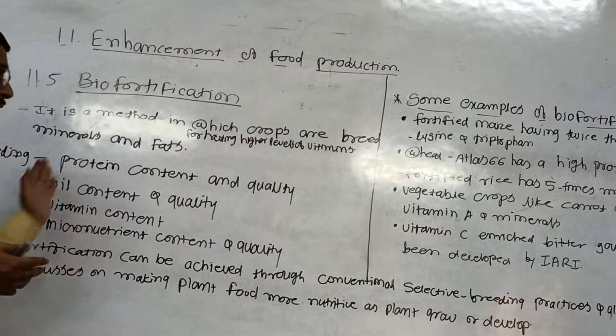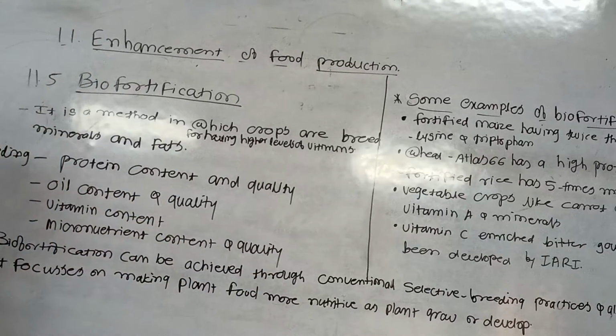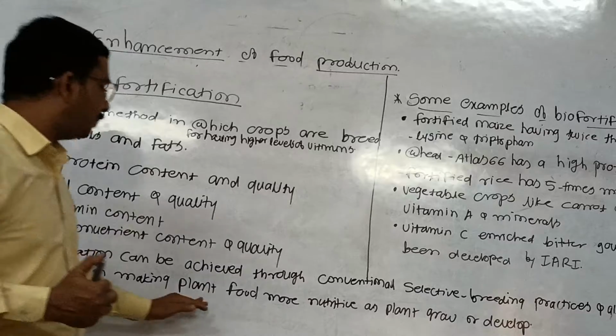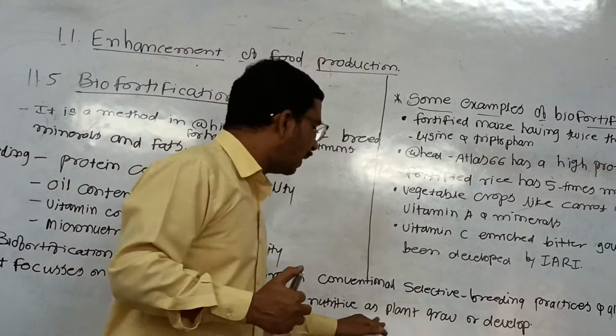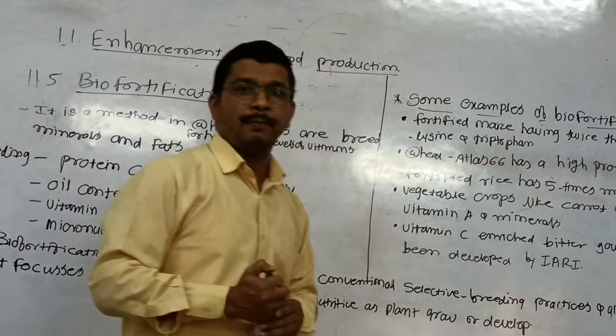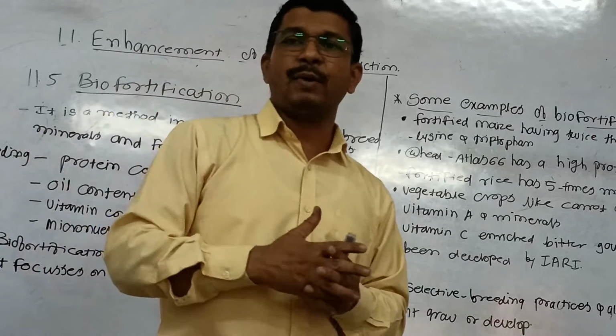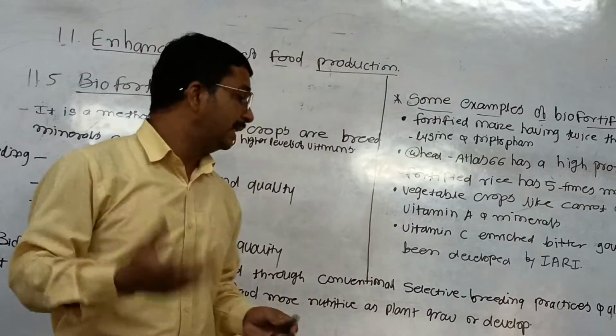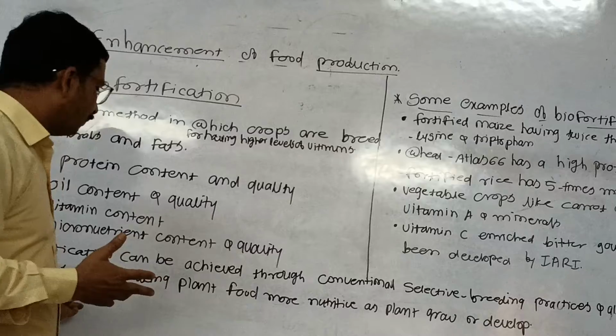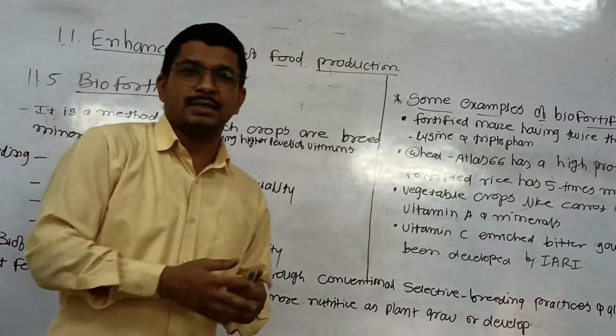That's why this rDNA technology is very important. It focuses on making plant food more nutritious and helping plant growth. All these things are needed to develop nutritive plants.